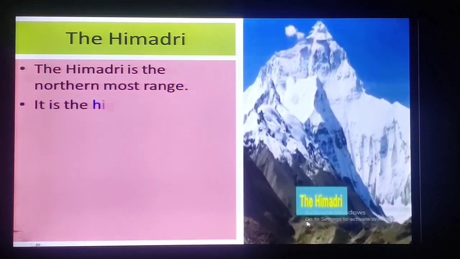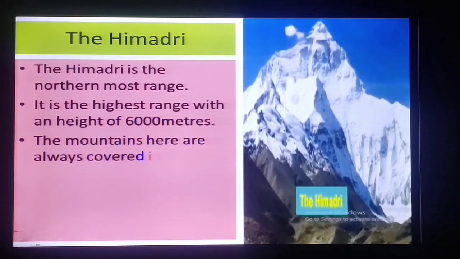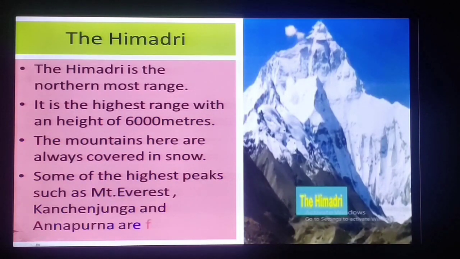first we'll go with the Himadri range. You can see the picture of the Himadri range. It is the northernmost range in the Himalayas. This is the highest range, with a height of 6,000 meters. The mountains here always remain covered with snow throughout the year. Most of the highest peaks are found in this Himadri range, such as Mount Everest, Kanchenjunga and Annapurna.